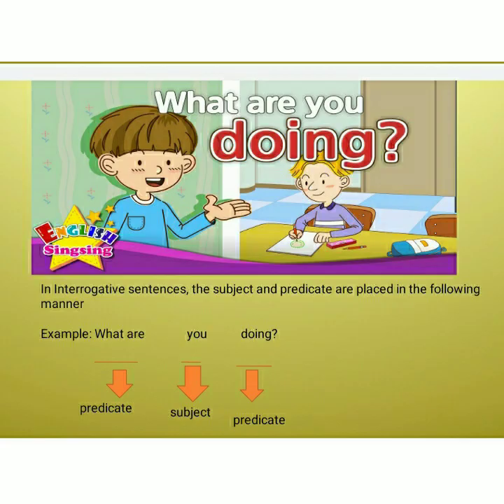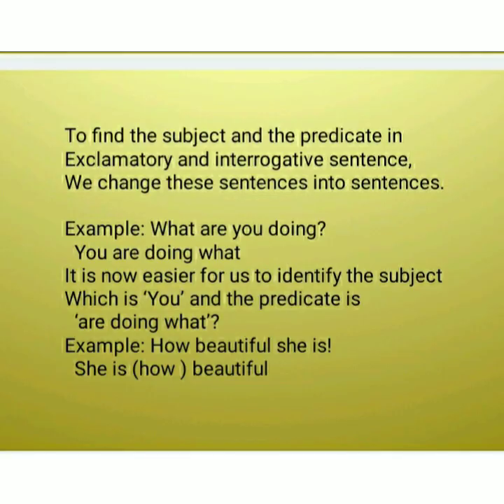Now let's see what happens when a sentence is in interrogative form. In interrogative sentence, the subject and predicate are placed in the following manner. Look at the example. What are you doing? Now where is you position here? It's positioned in the center. It talks about the subject. The subject is you. What are you doing? So that's why what are becomes the predicate here along with doing.